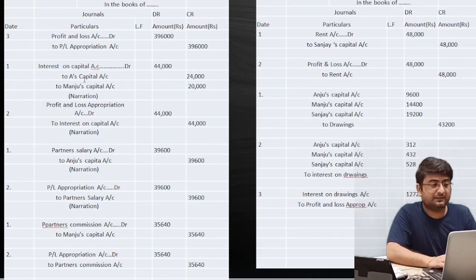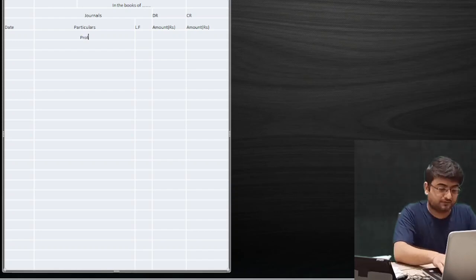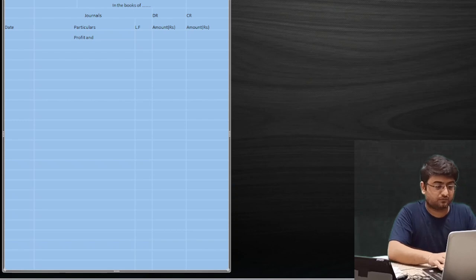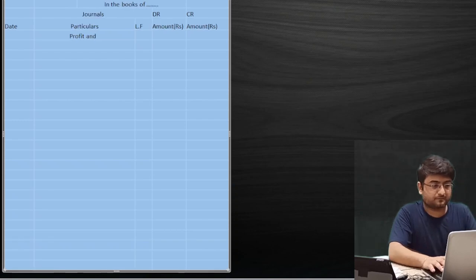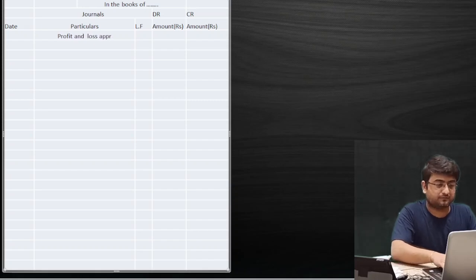So right now I guess I'll have to remove some adjustment over here. What you guys will do, just look, let me pass the entry over here in this format. So the first entry will be the profit and loss appropriation account, debit to A's capital account.